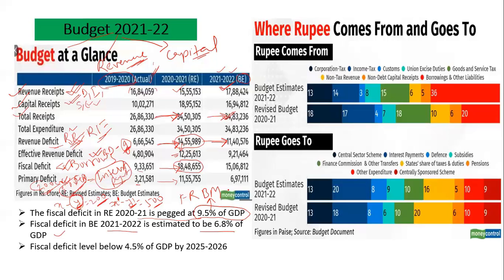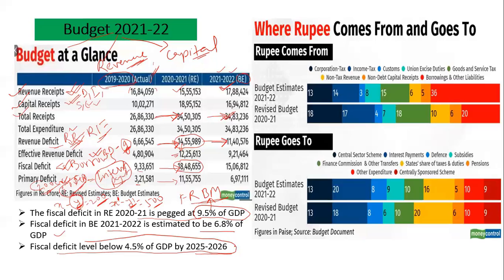again, due to this pandemic, we exceeded this number, and from time to time amendments have been brought in the FRBM Act. Initially it was for the year 2018, then it was revised to 2021. Now it has been further revised to 25-26. So our next target is to bring down the fiscal deficit to below 4.5% by 25-26.